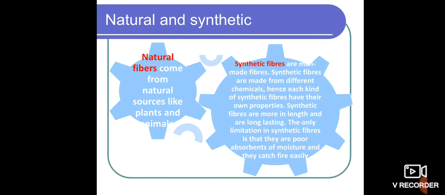But synthetic cloths will directly attach to our skin when they catch fire, or when any sudden fire accident happens. So synthetic fiber directly catches fire, and the synthetic cloth attaches to our body. That's why this is one of the major drawbacks of synthetic fibers. Hope you understand, children. Next we move on to the next concept.